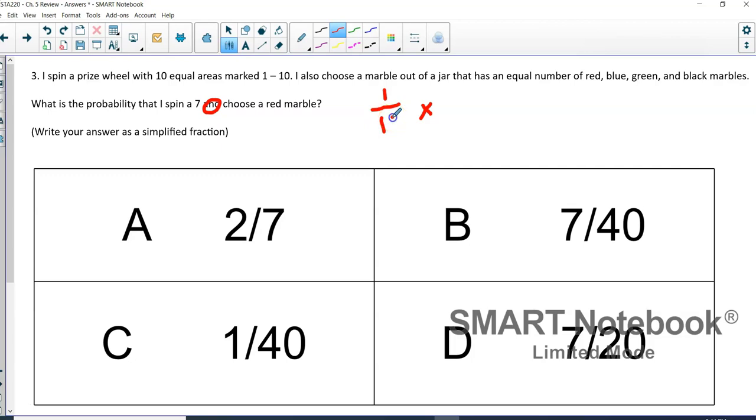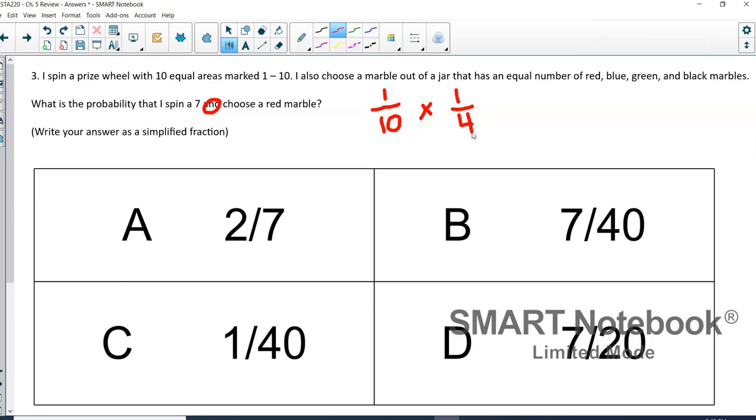So we have 10 spots on this wheel, and 7 is just one of those spots. So it would be 1 out of 10 chance of spinning a 7. And then for choosing a red marble, since there are 4 colors and they're all equal, the probability of choosing a red marble would be 1 out of 4, right?